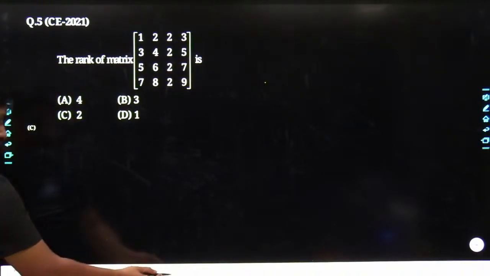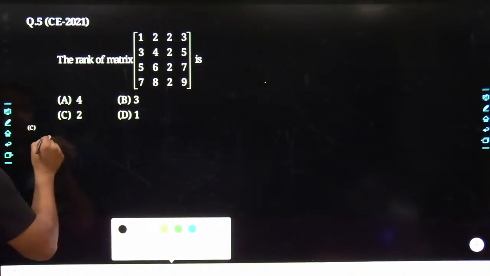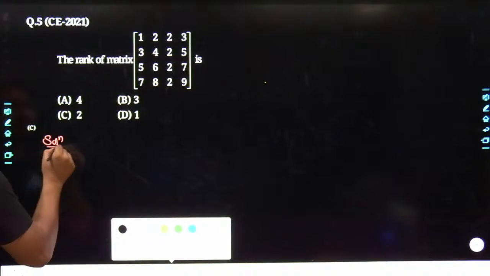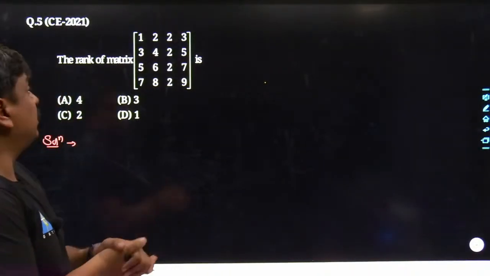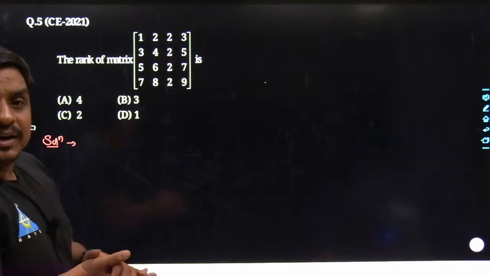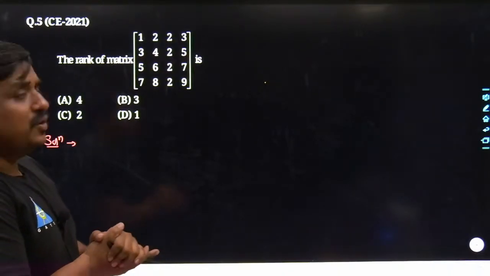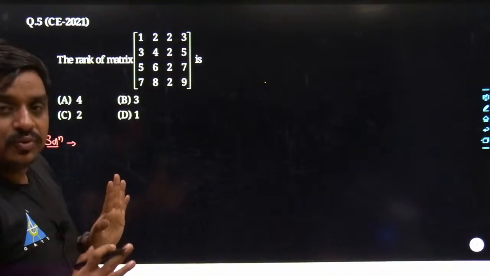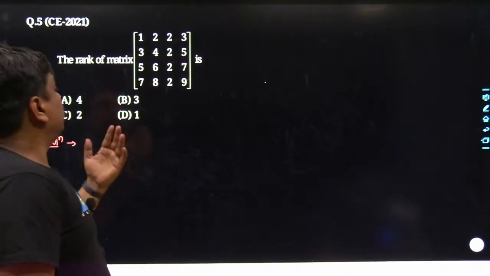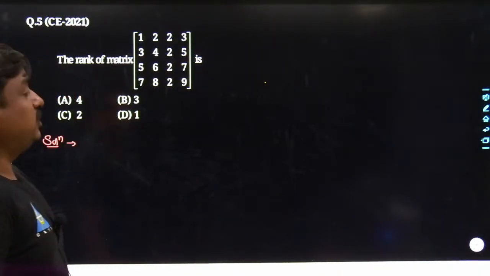So what would I be doing here, my dear friends? Can you make a certain relationship between the rows and columns where they are linearly dependent? If any row or column becomes linearly dependent, definitely its rank cannot be 4. Would you be able to see somewhere? Yes, you are.